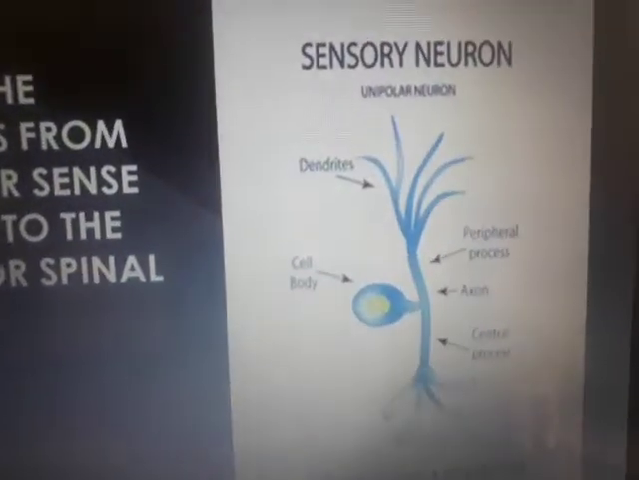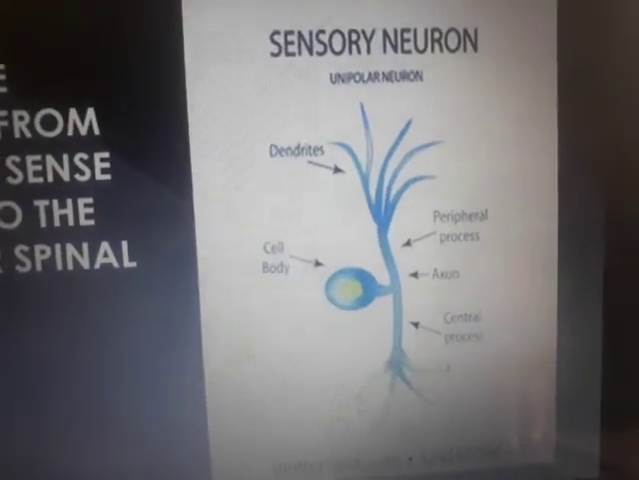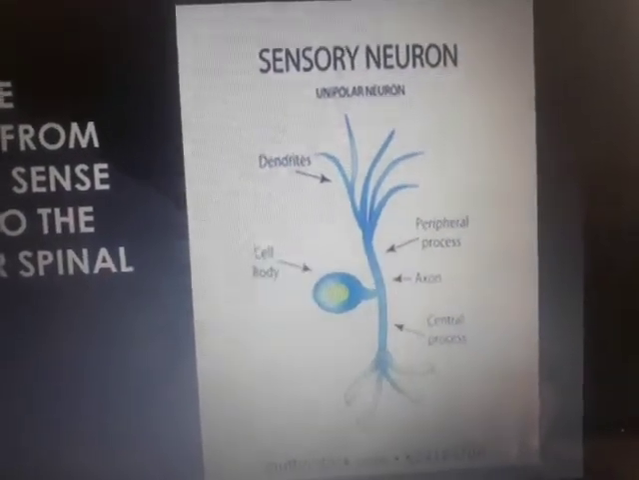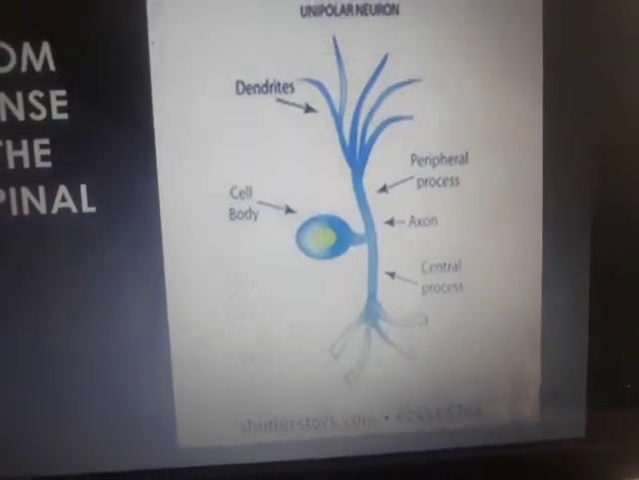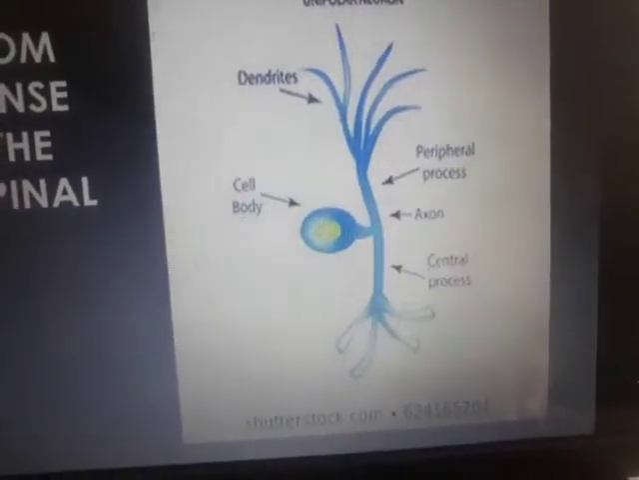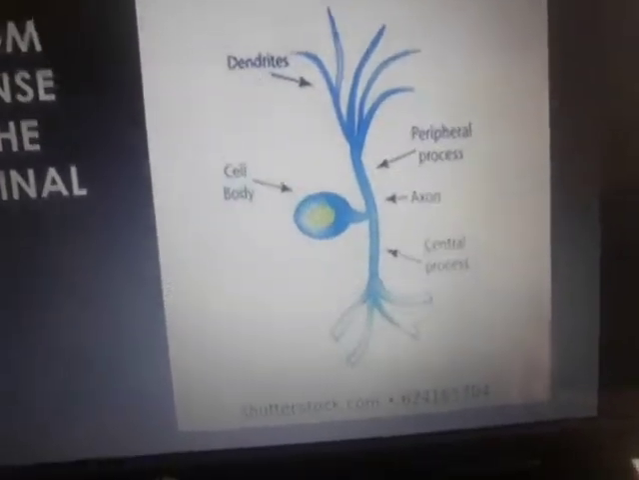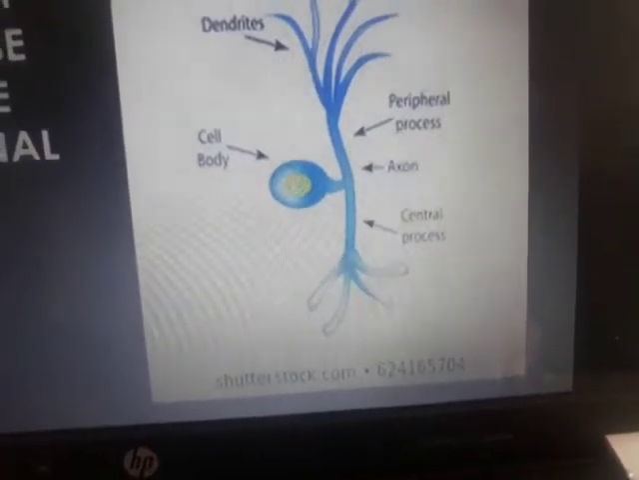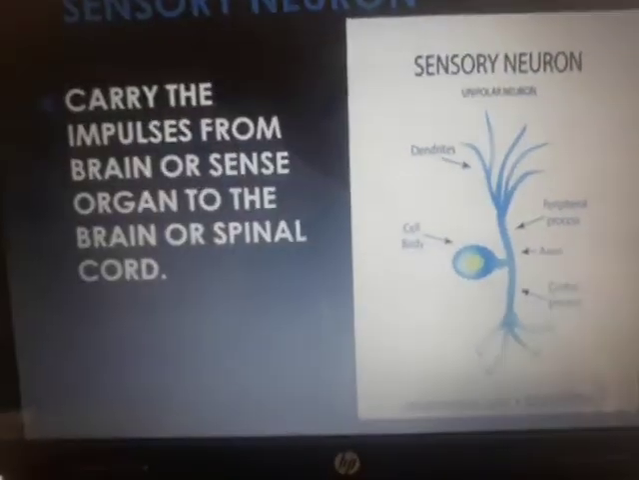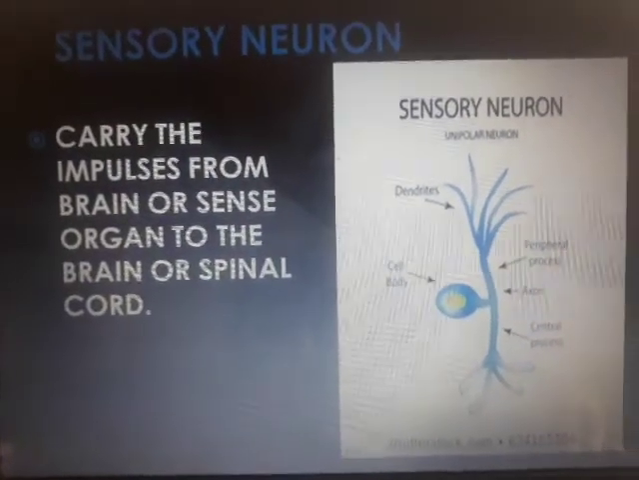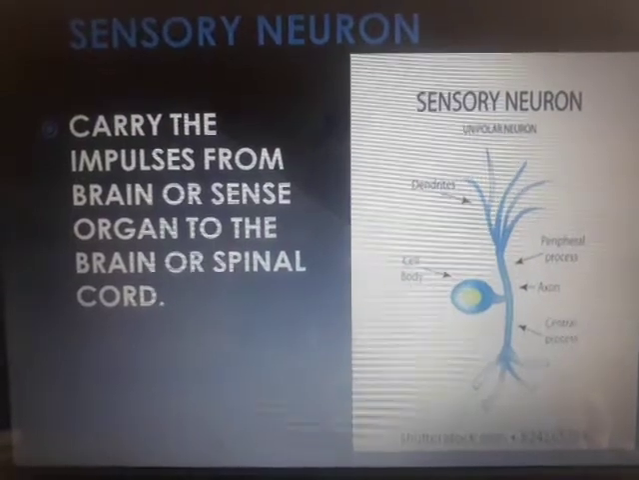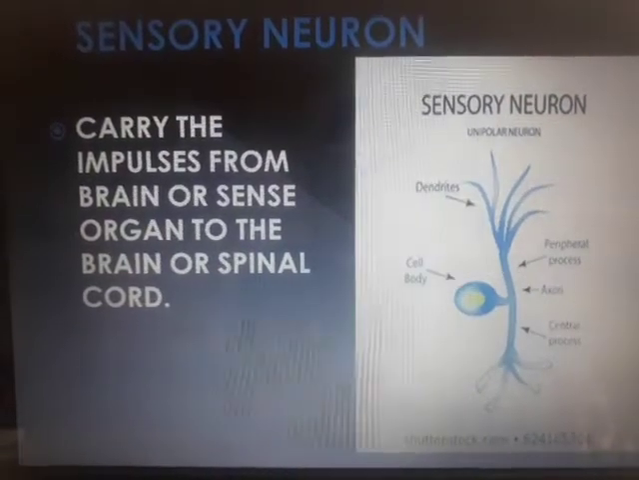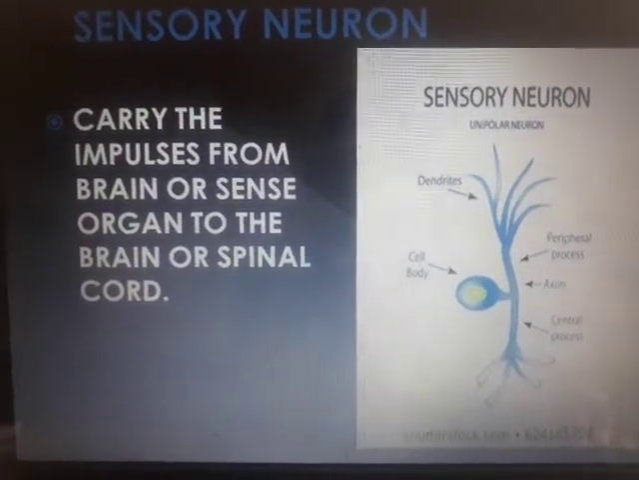Now this picture is not there in the textbook, but I just wanted to give you a highlight of how it looks exactly. So we do have a little difference from the normal neuron that we have studied. Here we can see dendrites, then you can see a cell body over there at the other place. So it is a little different from the normal neuron. What does it do? It carries impulses from the sense organ to the brain or spinal cord.